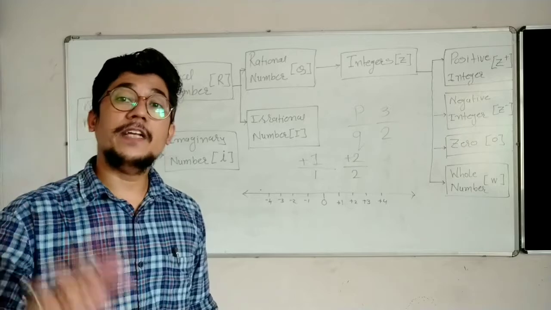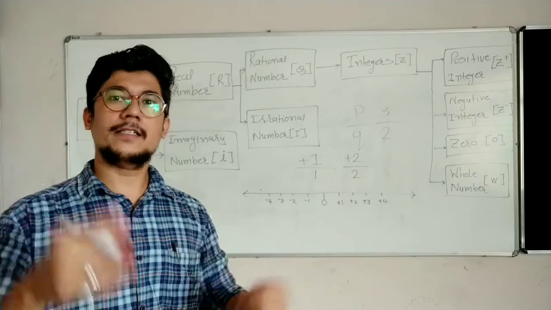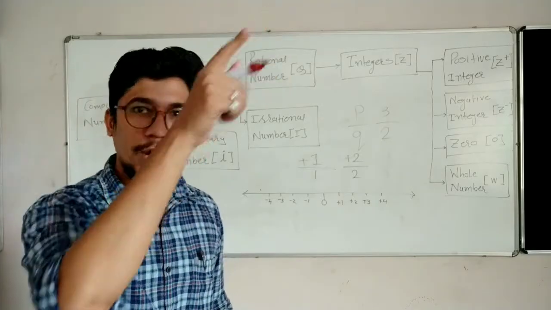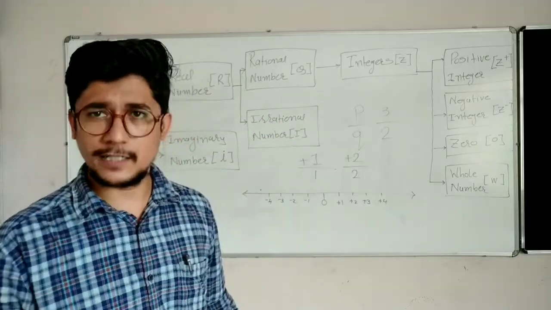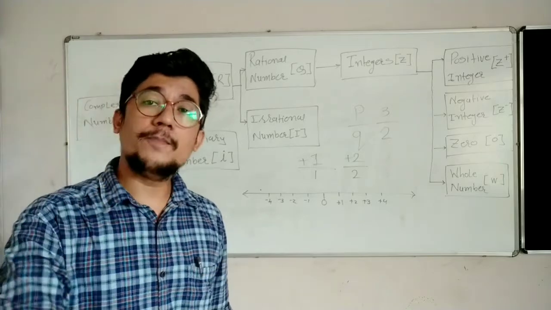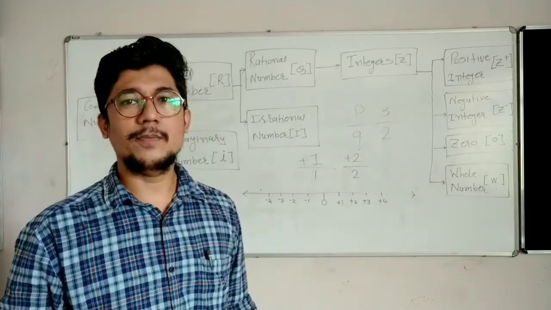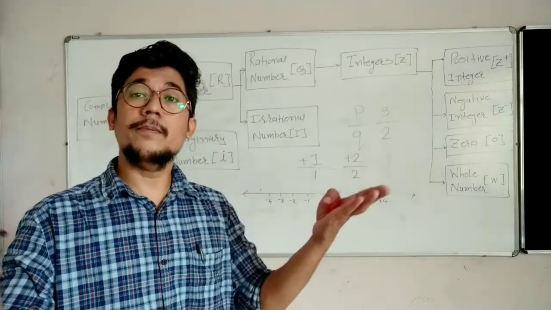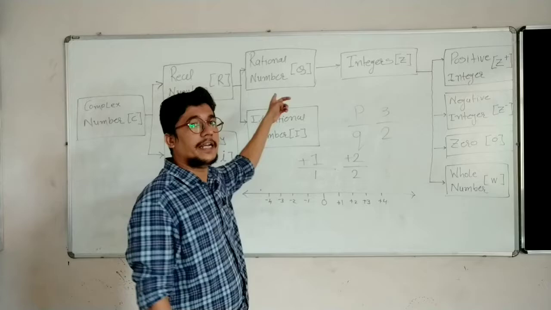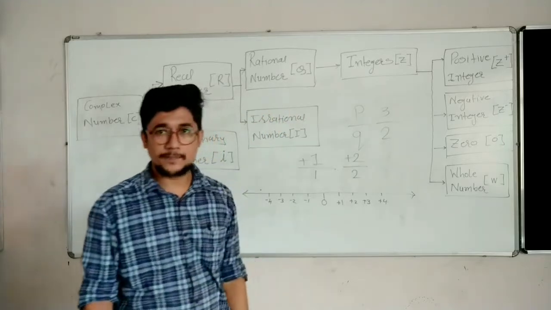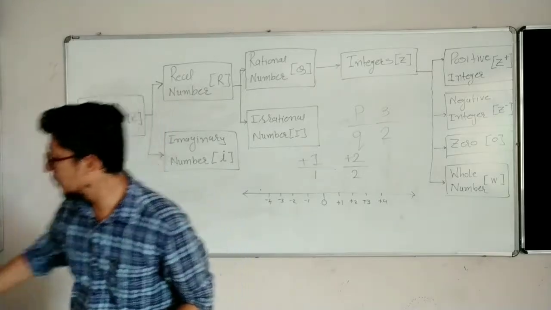Yes. Every negative integer is a rational number. Yes. So 0 is a rational number. Yes, because you can write 0 as 0 upon 1, 0 upon 2, 0 upon 3, everything has the same answer 0. Yes or no? So all positive integers are rational numbers, all negative integers are rational numbers, 0 is a rational number, whole numbers are rational numbers. So all these four come under the great grandfather, that is the rational number. Yes or no? Okay. We can understand that by another means also.